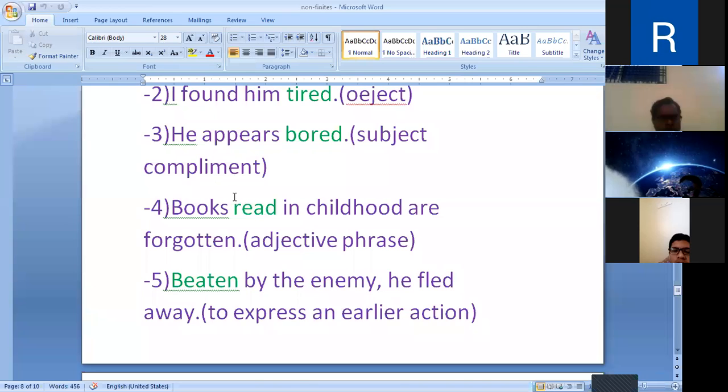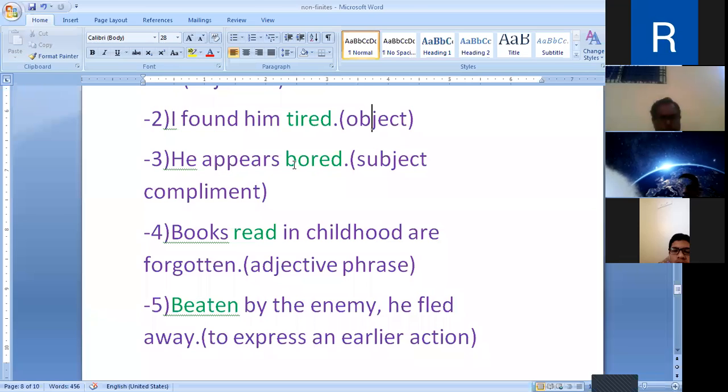Next, he found him tired. Second, the past participle may be used as an object complement. The object complement comes after the object, which is a noun or pronoun.